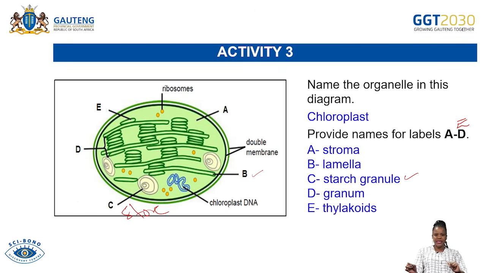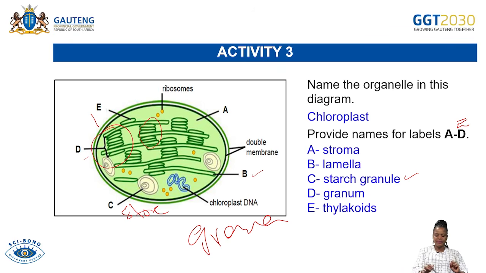Do not forget that. And then what is D? D is a stack of thylakoids. And then what is the stack of thylakoids called? It is called the granum. So this is one granum, and if there is more than one, in plural, we are talking of the grana. One granum, but in plural form, we'll be talking of what? Of the grana. So that is the stack of the thylakoids.